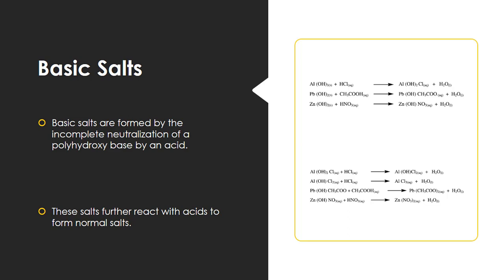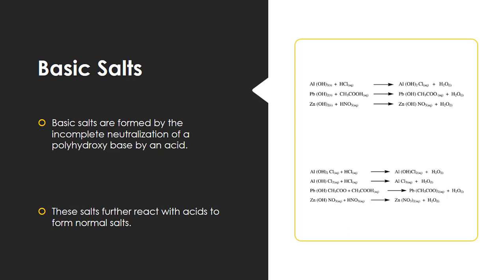How do we define basic salts? Basic salts are formed by the incomplete neutralization of a polyhydroxy base by an acid. So what do you mean by polyhydroxy base? It means a base which contains more than one hydroxyl group. So if we have to form basic salts, we will take such types of bases which have more than one hydroxyl group. As a characteristic property, these salts further react with acids to form neutral salt. These basic salts also change into neutral salt after reaction with more acid.